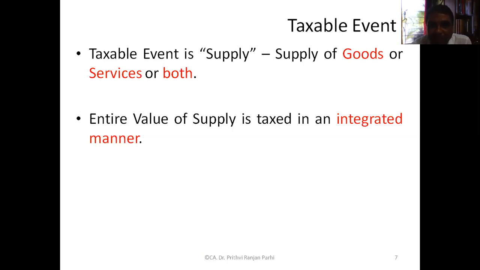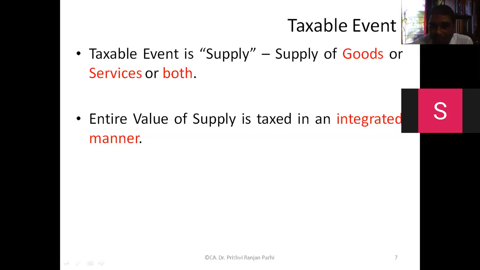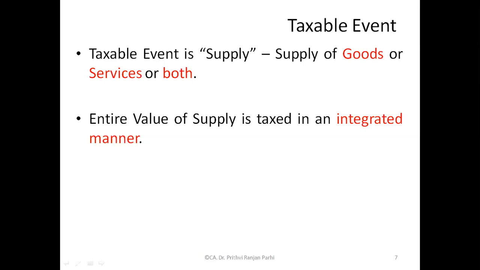Can any of you give me an example when you can say supply consists of both goods as well as services? Can you think of some situation?